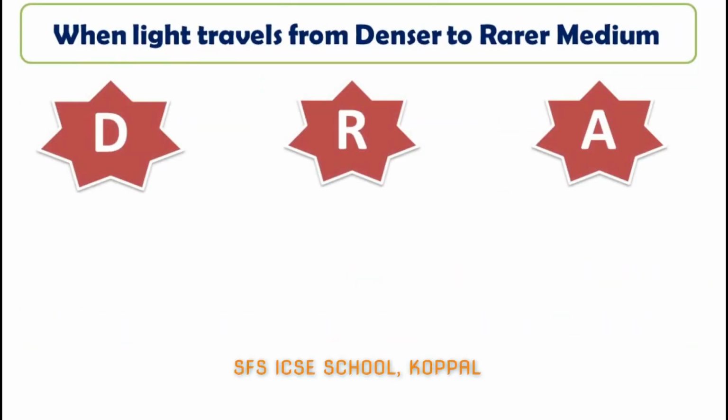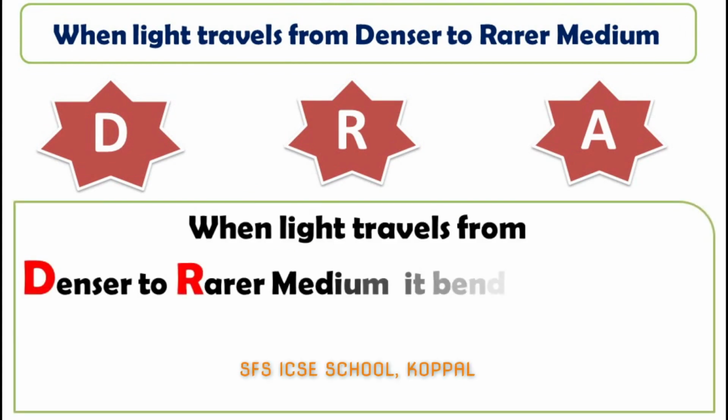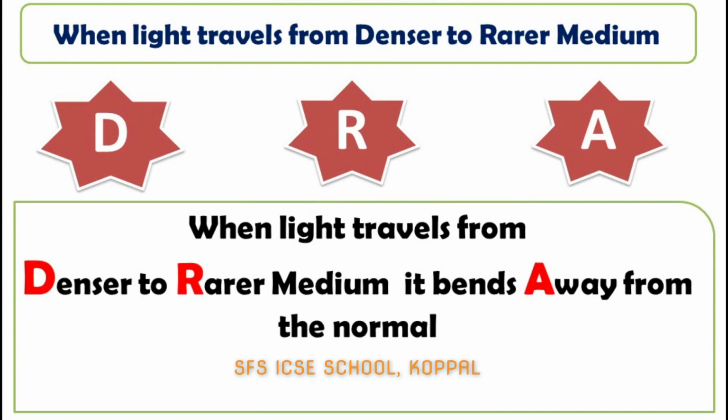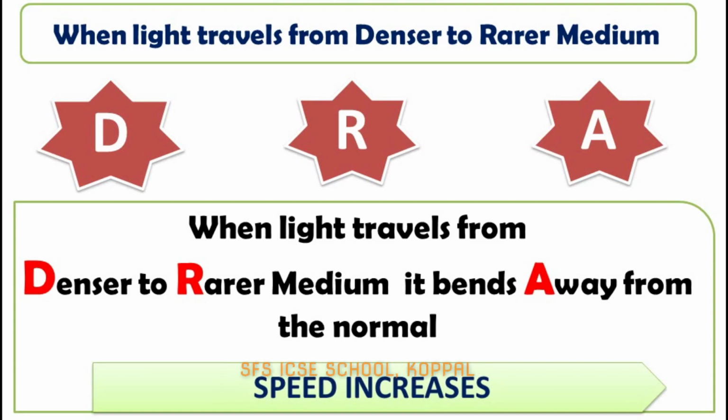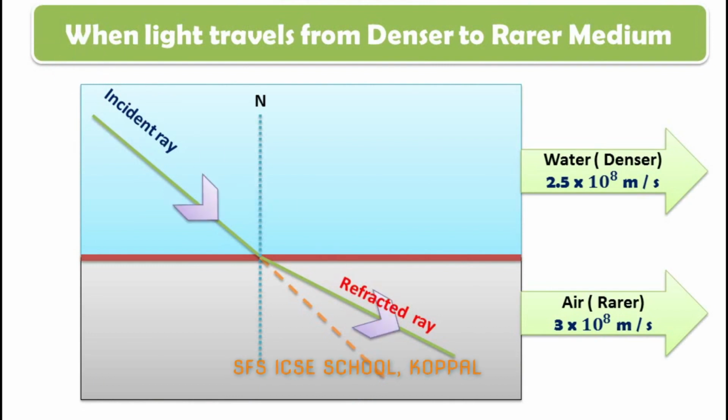Please learn D, R, A. When light travels from denser medium to rarer medium, it bends away from the normal and the speed of light increases. Once again, when light travels from denser medium to rarer medium, it bends away from the normal and the speed of light increases. So let us draw a line away from the normal. It is called the refracted ray. Please do not forget to draw arrow marks to show the direction of light.